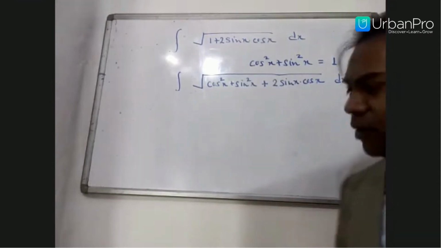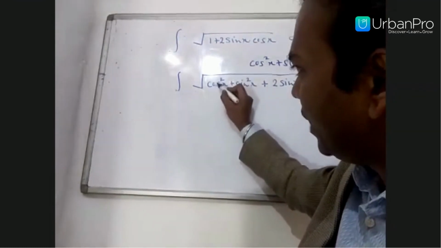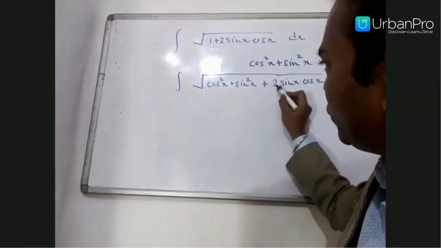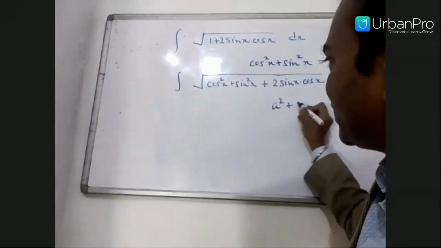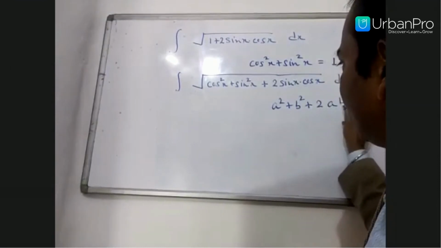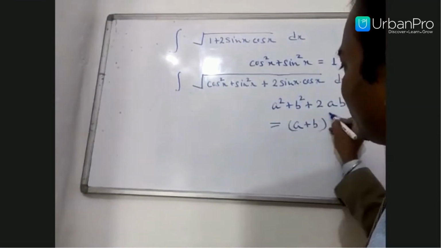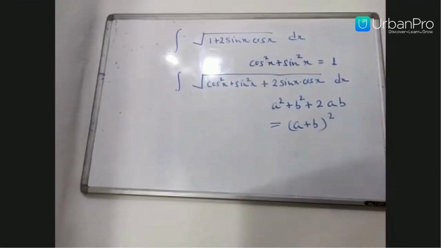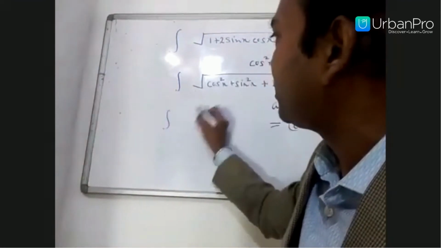Why? Because now see here, it becomes like a square plus b square plus 2ab, the algebraic formula, which is always a plus b the whole square. Using this concept, we can change the problem.